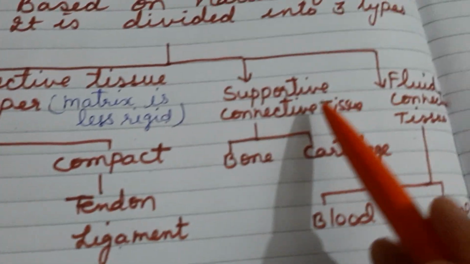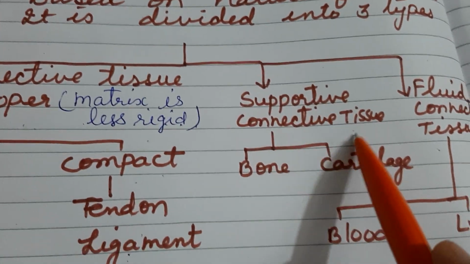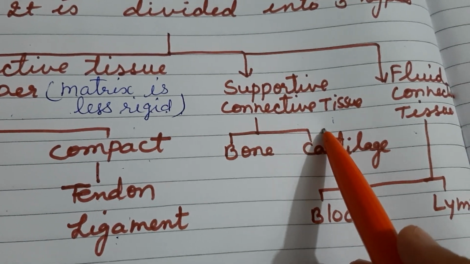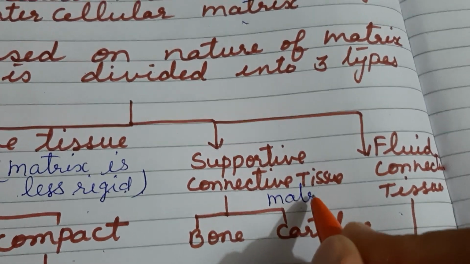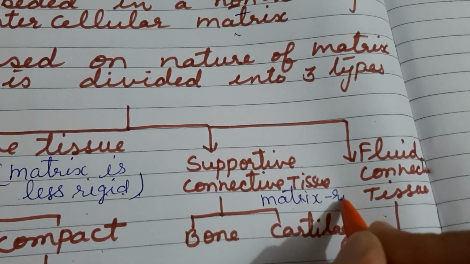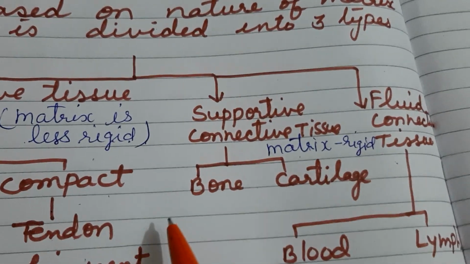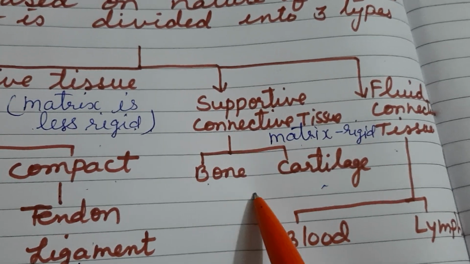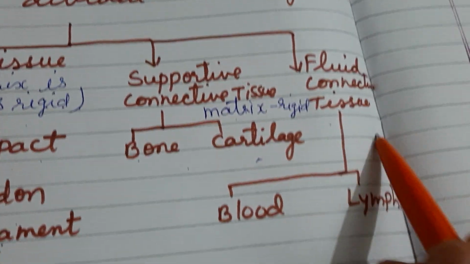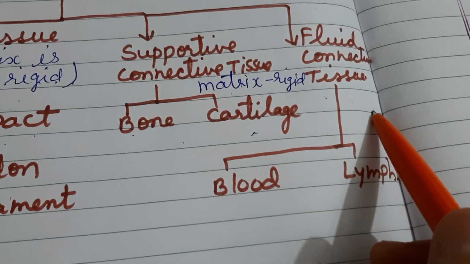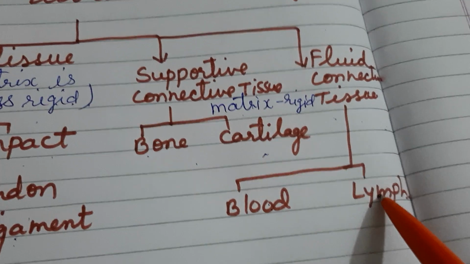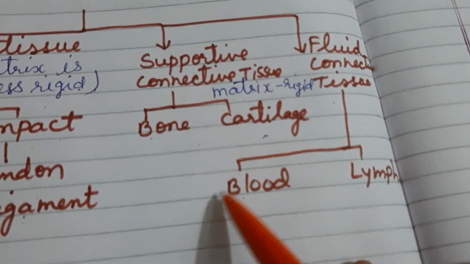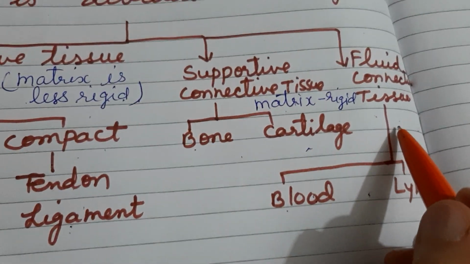Right students? Second is supportive connective tissue. This is also known as the skeletal tissue. In this, matrix is rigid. Rigid means it is very hard. Now bone and cartilage come in this category, and the third one is the fluid connective tissue, where the matrix is present in the form of fluid. Examples are blood and lymph. These are the examples of fluid connective tissue. Now one by one we will study about them, what is their role and where they are present.